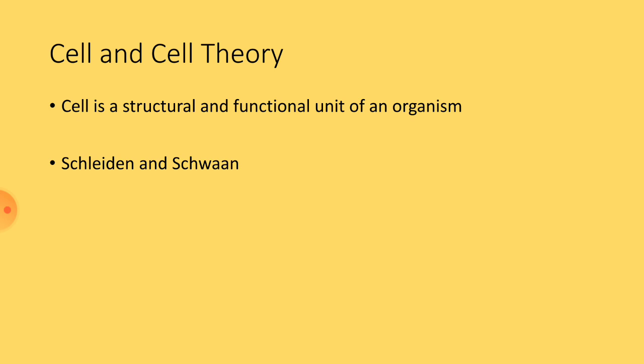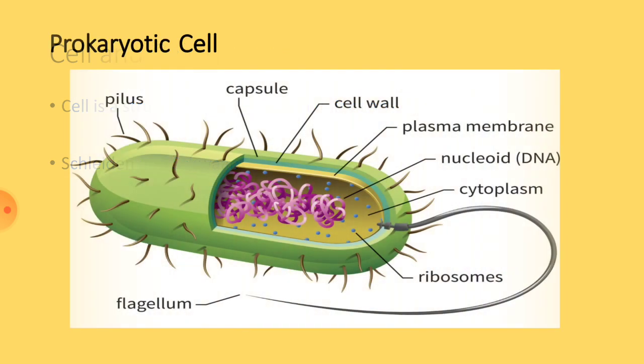Those cells seem alike, but there are certain differences in the cells. Morphological, physiological, anatomical differences we can see. The cells are basically classified into two types. They are prokaryotic cells and eukaryotic cells.